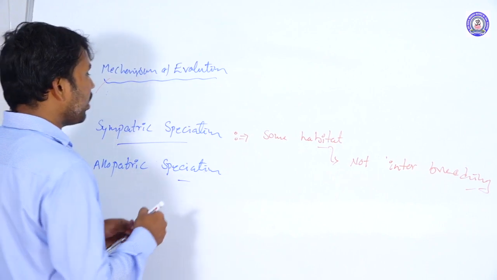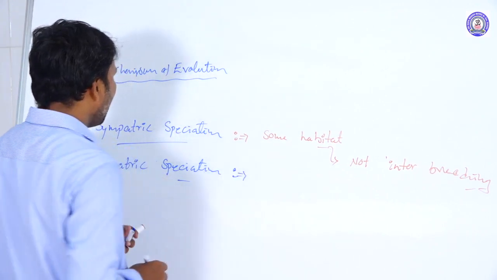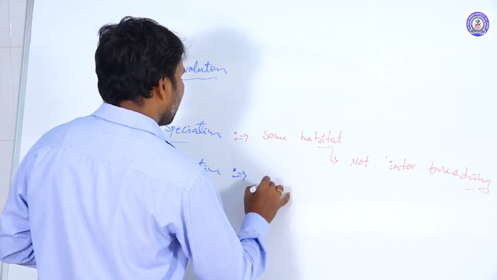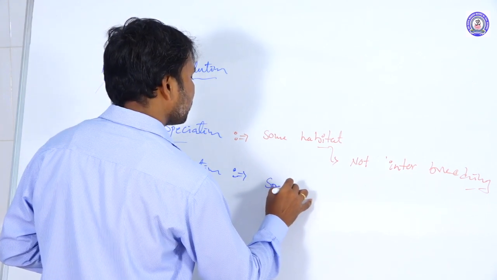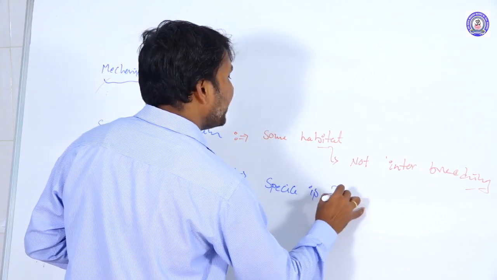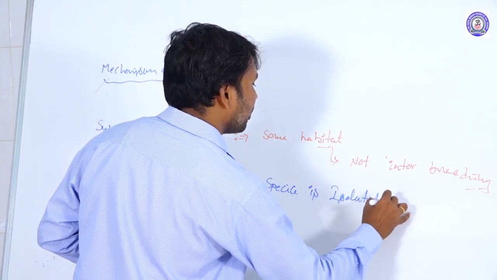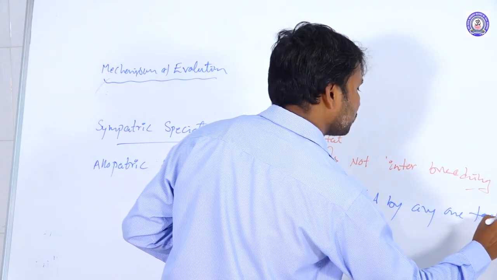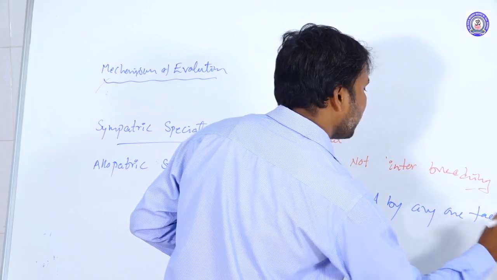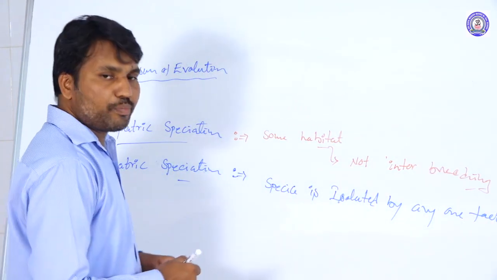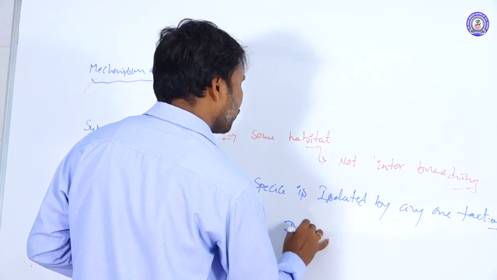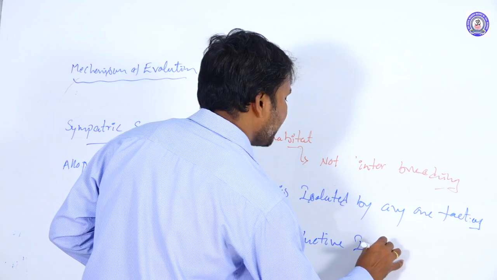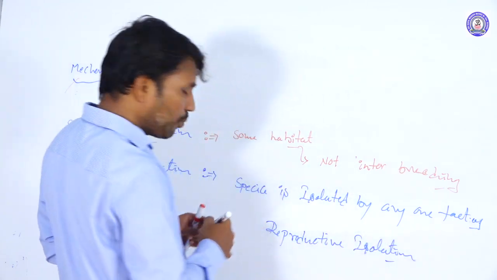And the second one is allopatric speciation. Allopatric speciation means the species is isolated by one factor, that is, reproductive isolation occurs in a population.